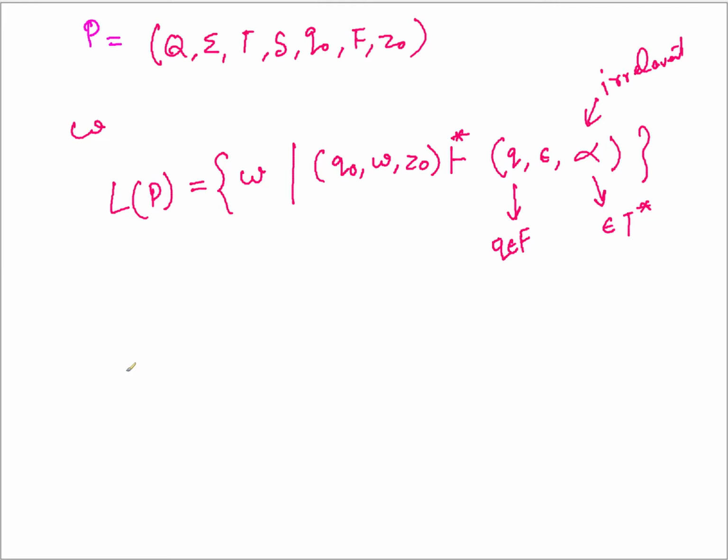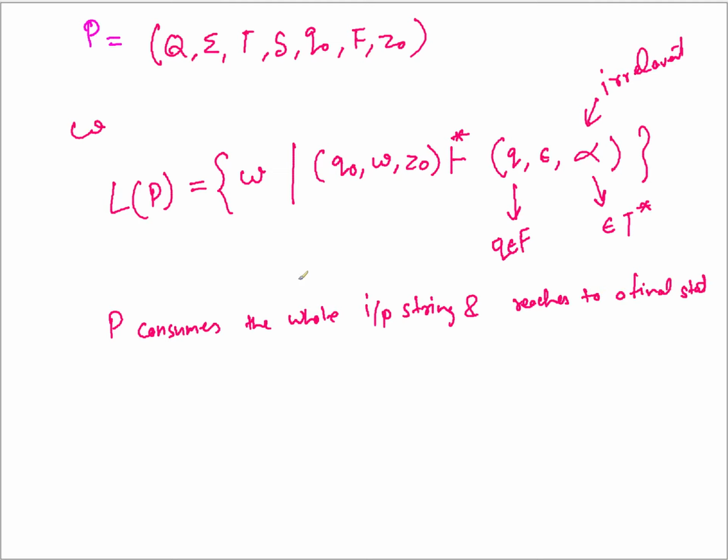So always remember that the PDA consumes the whole input string and reaches a final state.